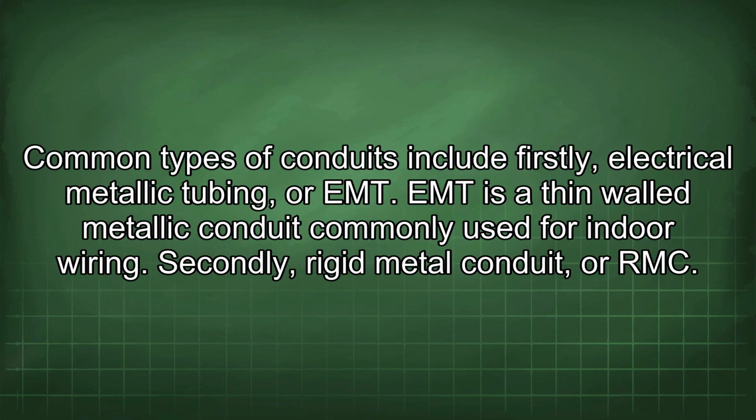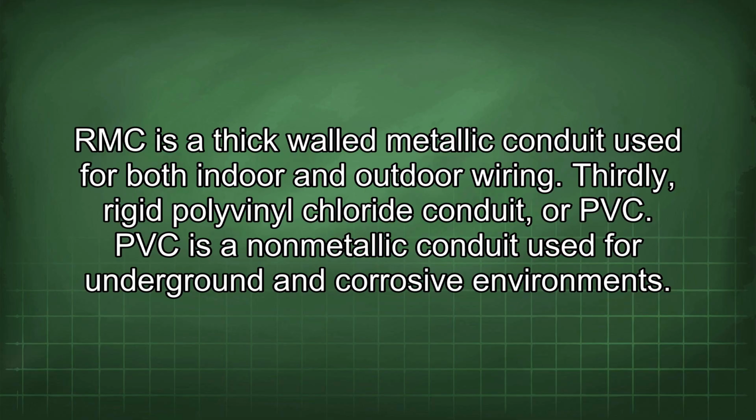Common types of conduits include, firstly, electrical metallic tubing, or EMT. EMT is a thin-walled metallic conduit commonly used for indoor wiring. Secondly, rigid metal conduit, or RMC. RMC is a thick-walled metallic conduit used for both indoor and outdoor wiring. Thirdly, rigid polyvinyl chloride conduit, or PVC. PVC is a non-metallic conduit used for underground and corrosive environments.